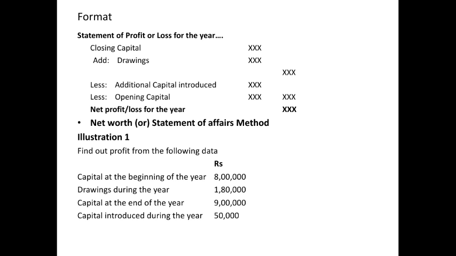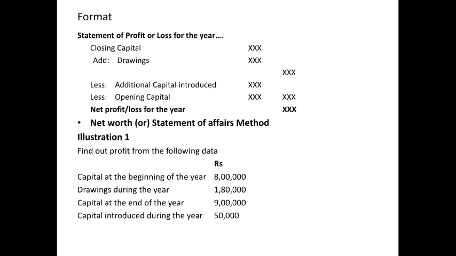Once again, I'll explain the format of statement of profit or loss. It starts with the closing capital plus drawings, less additional capital introduced. So we get one value. That value is called the adjusted capital.